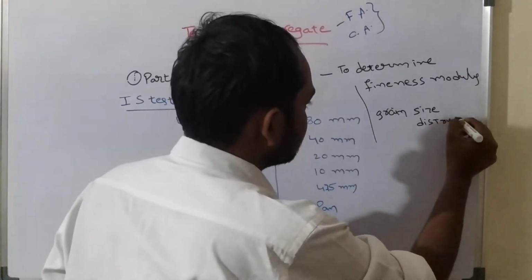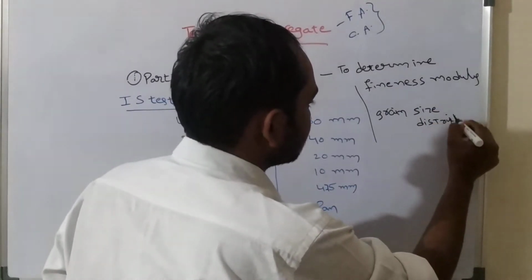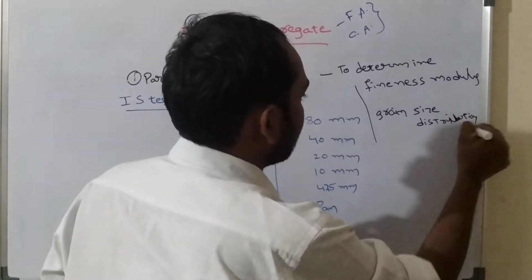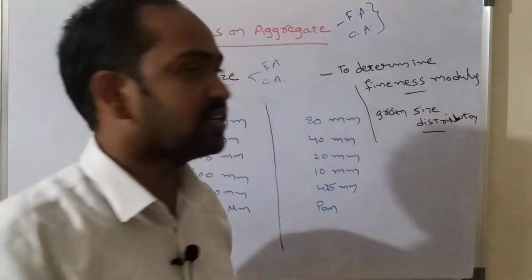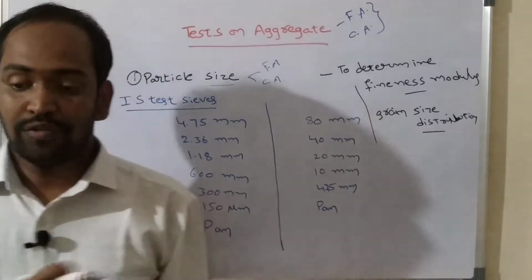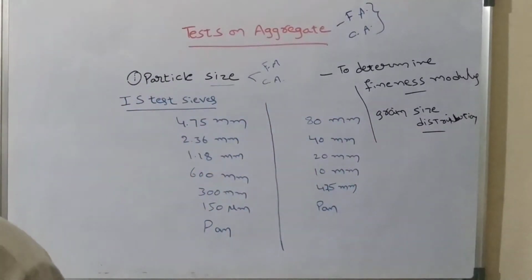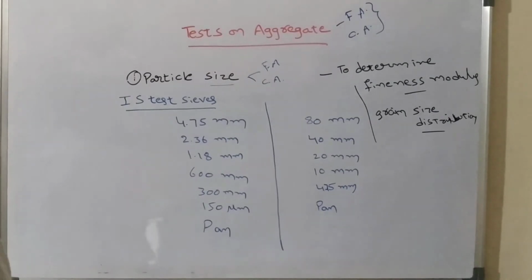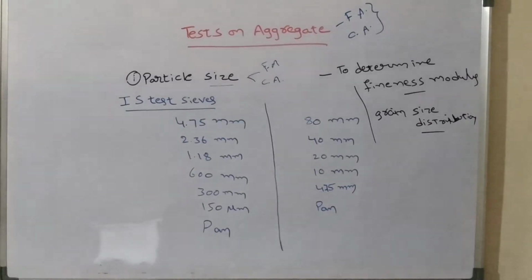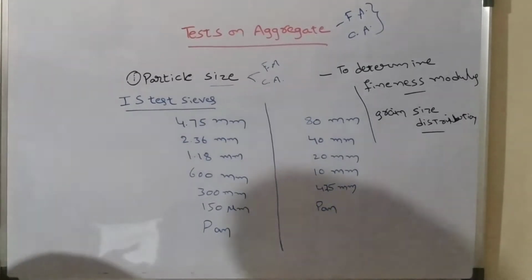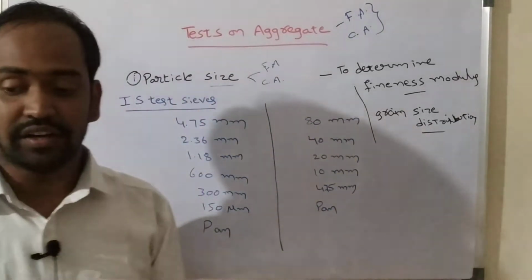So by using this grain size distribution and also the fineness modulus of aggregate, these two values will be useful while we are going for mix design. Understand? So by using this particle distribution and also the fineness modulus of aggregate, understand?